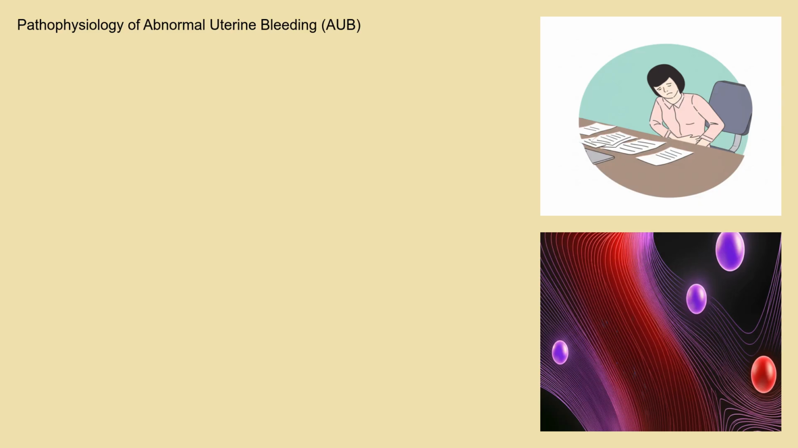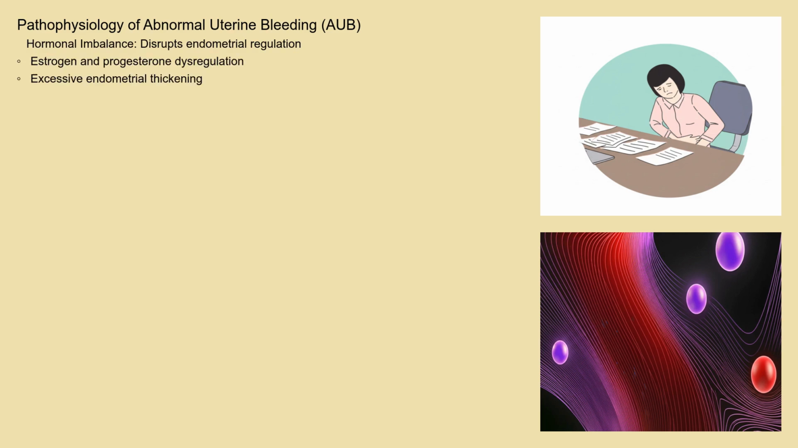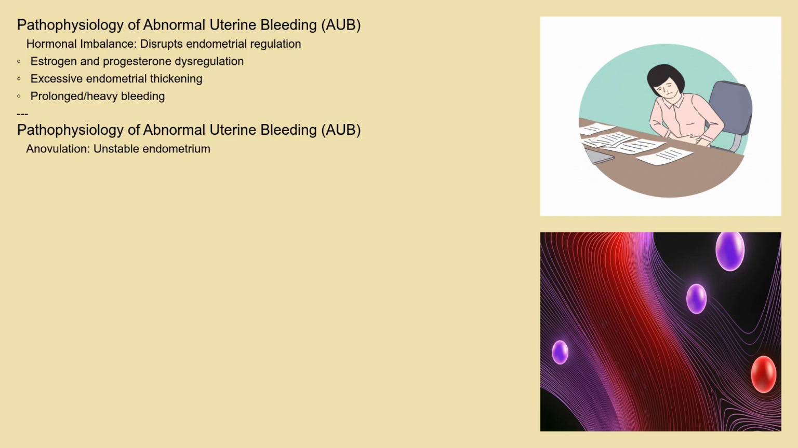Let's delve into the pathophysiology, or how AUB develops. In a normal menstrual cycle, hormones like estrogen and progesterone orchestrate the build-up and shedding of the uterine lining, the endometrium. When these hormones are out of balance, the endometrium can thicken excessively, leading to prolonged or heavy bleeding. Without regular ovulation, progesterone levels remain low, leaving the endometrium unstable and prone to unpredictable shedding.